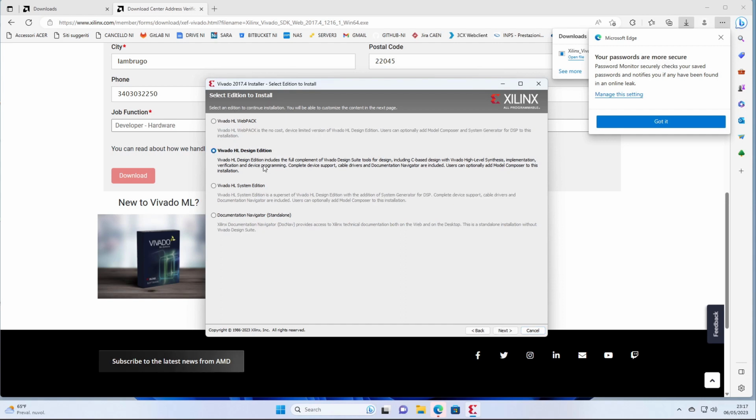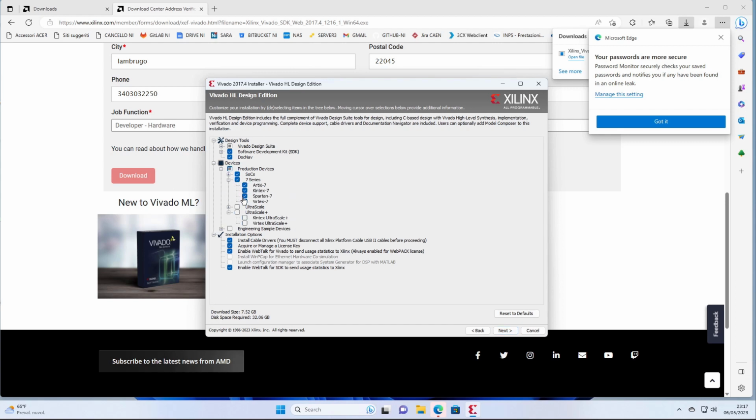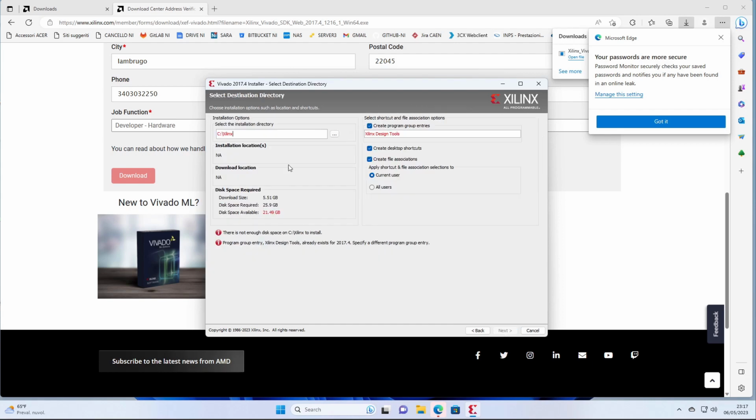This is mandatory to use the DT1260 digitizer. Unselect all unused devices to save space on your PC. Specify installation folder and start installation.